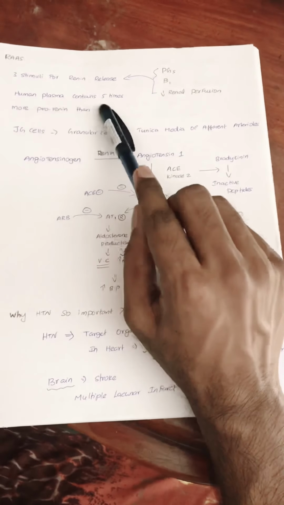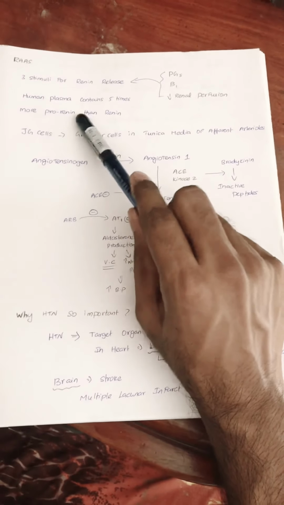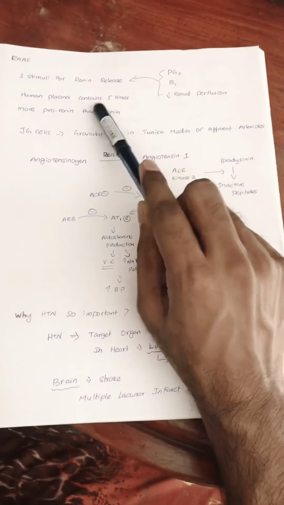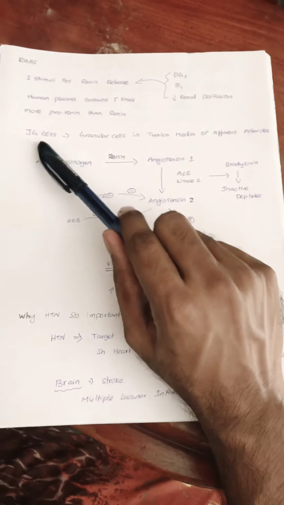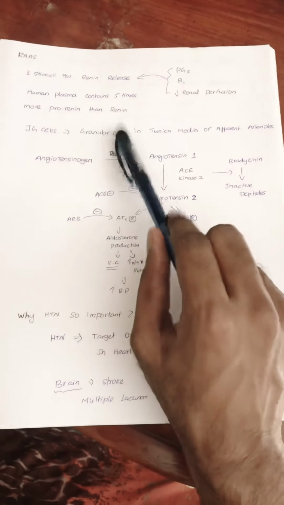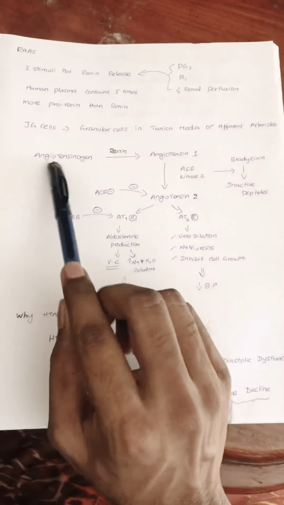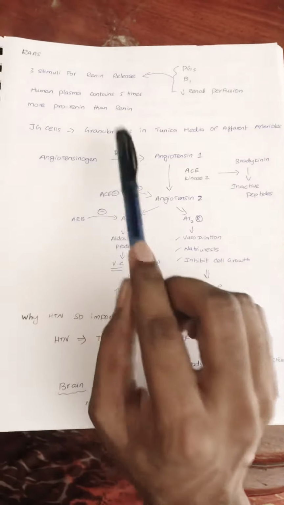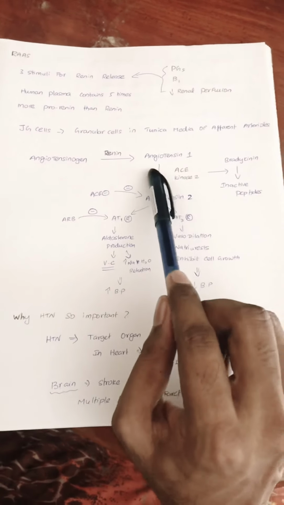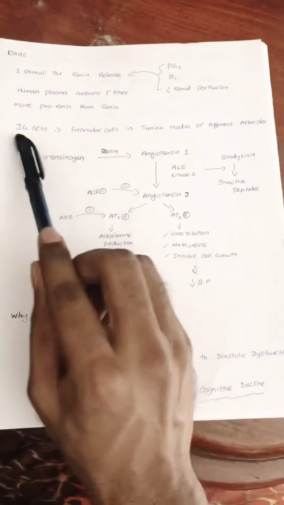In human plasma, prorenin is present 5 times more than renin. Renin is produced in juxtaglomerular cells. What is the function of renin? Renin converts angiotensinogen into angiotensin 1. That is the function of renin.